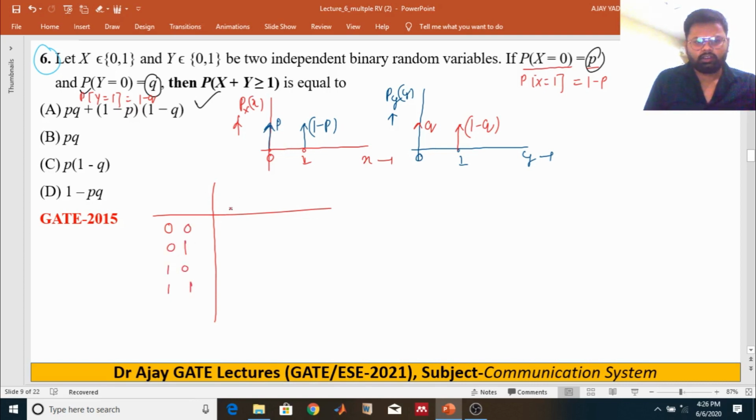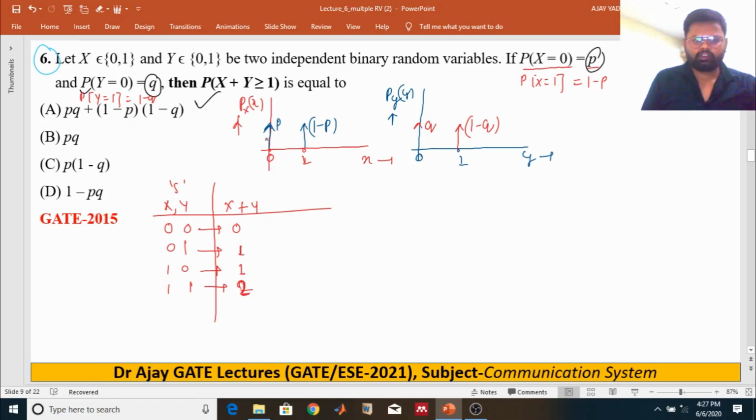And what about x plus y? If you add those values, you get 0, 1, 1, and this one is 2.